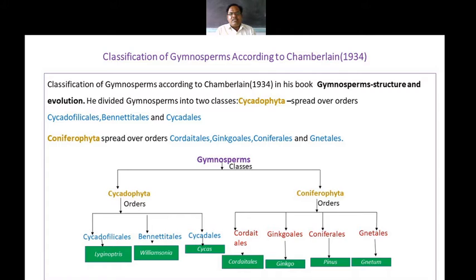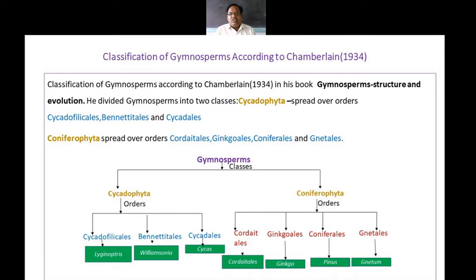He divided the gymnosperm into two main classes on the basis of their main characters. These two main classes are Cycadophyta and the second one is Coniferophyta.